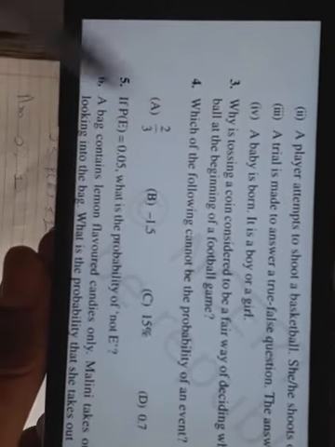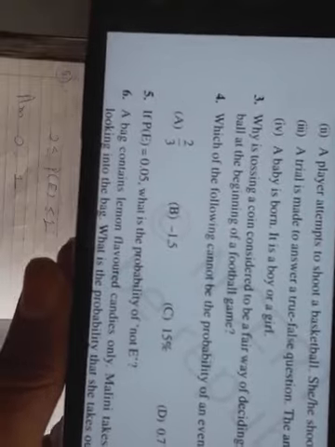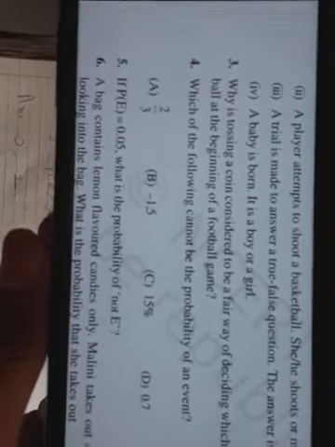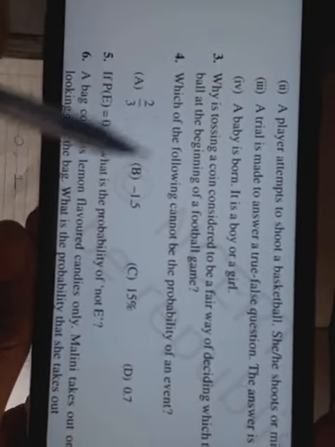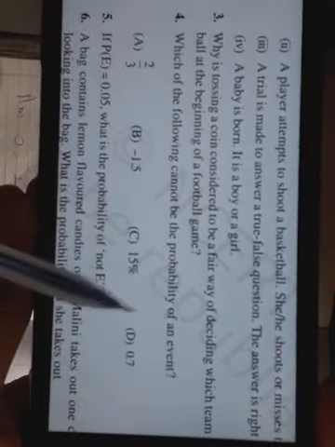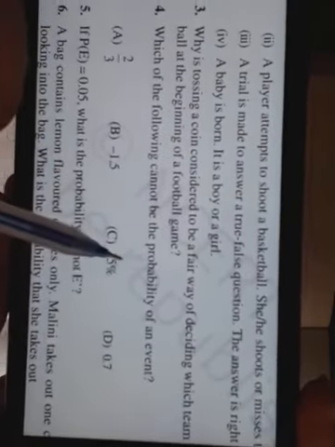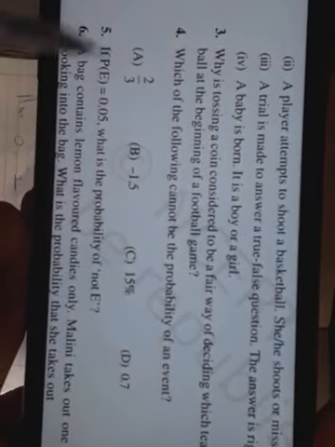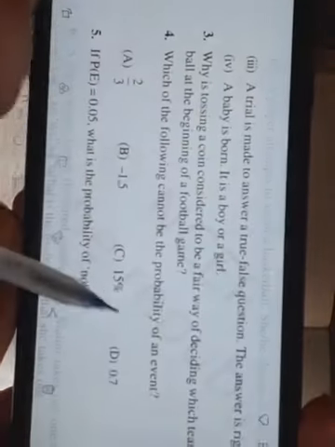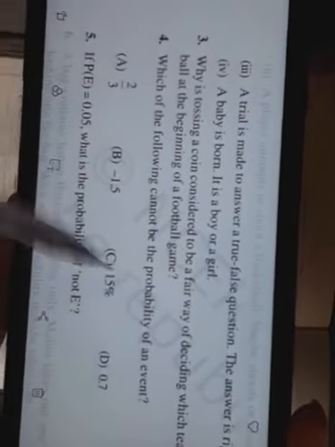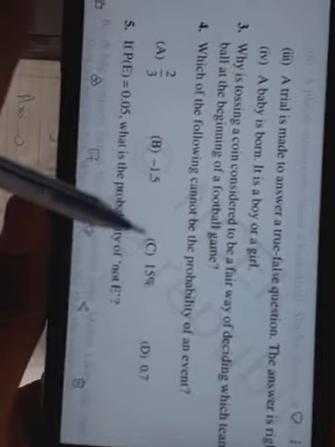Now 2 by 3 is between 0 and 1. 2 by 3 is 0.66, which is between 0 and 1, so it can be a probability. This 15%: probability is in numbers, not in percentage. 0 to 1 is not percentage.